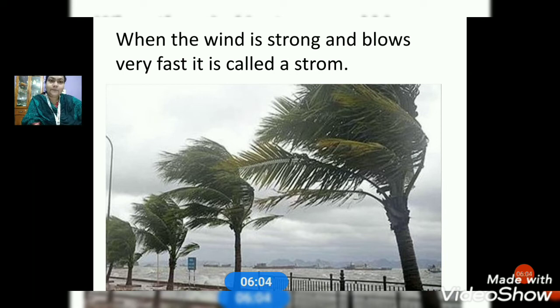Then coming to the next, when the wind is strong and blows very fast, it is called a storm. And you have seen also, children, the storms. Storms can damage houses and trees. You can see on the roadside all the branches are fallen. The roof of the house has also been taken off when a strong wind blows. That is, when the wind is strong and blows very fast, it is called a storm.